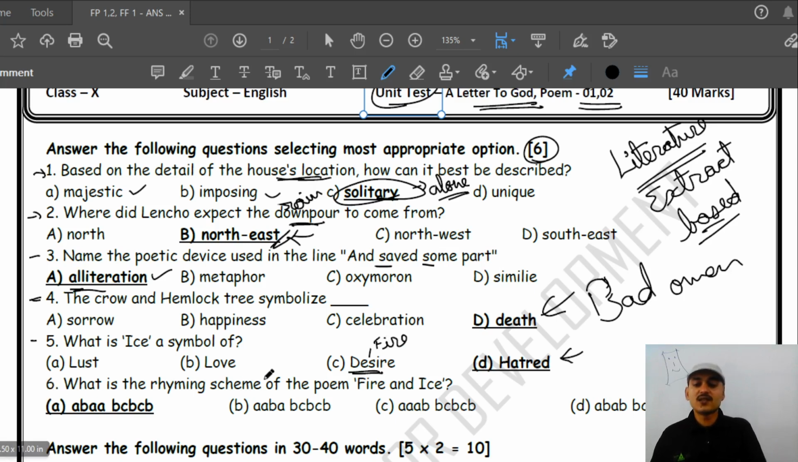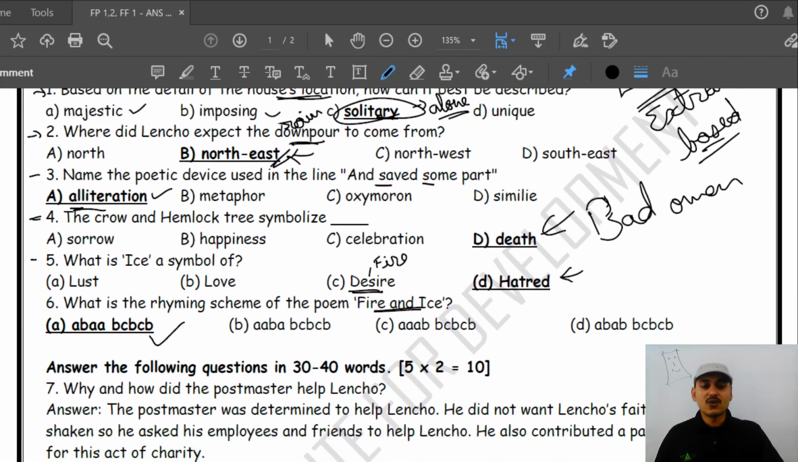Next is, what is the rhyming scheme of the poem Fire and Ice? For that you definitely need to have an extract. But as we have already explained in the poem, it was A B A, meaning fire rhymed in the other two lines. Okay, and then B rhymes in another stanza. So that is how the rhyming scheme is A B C, right? Okay, let's go on.